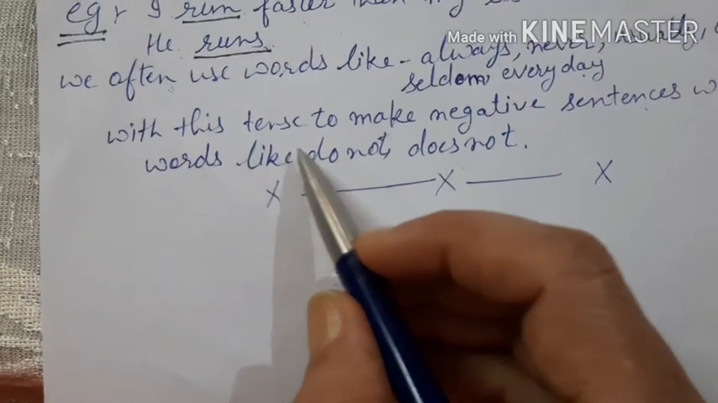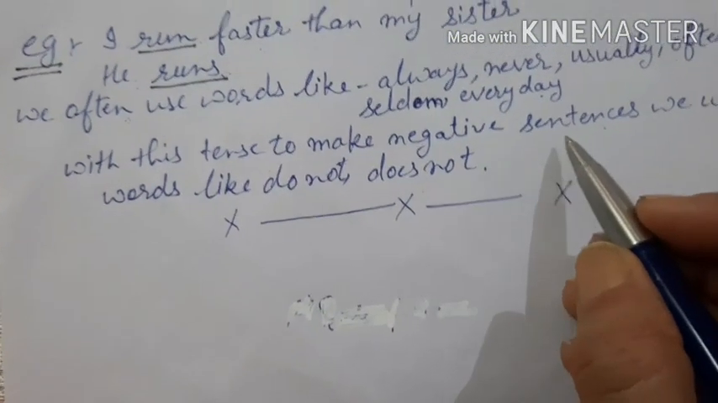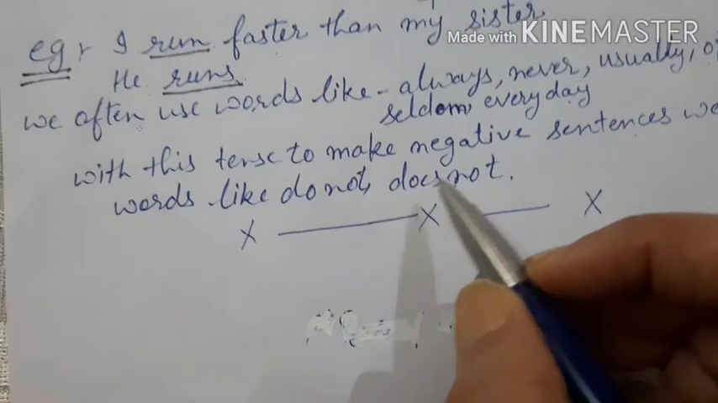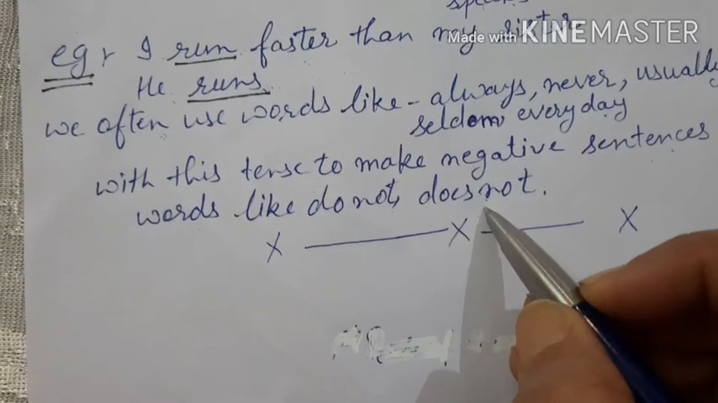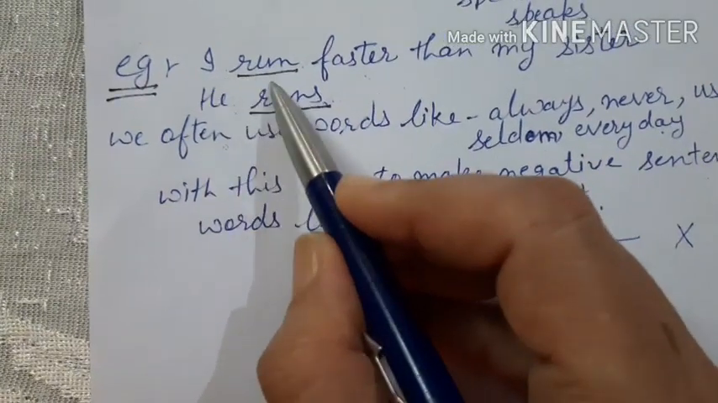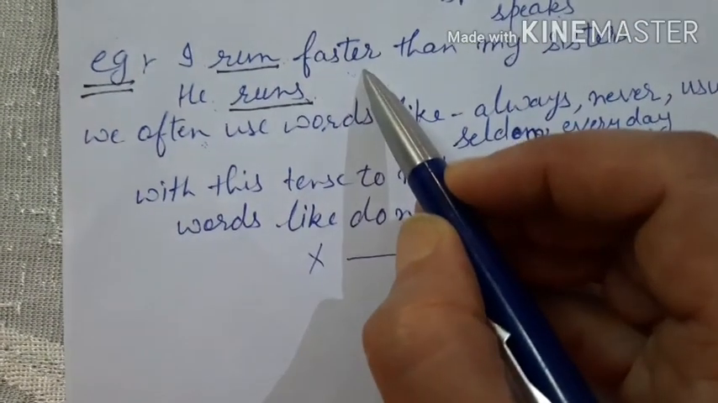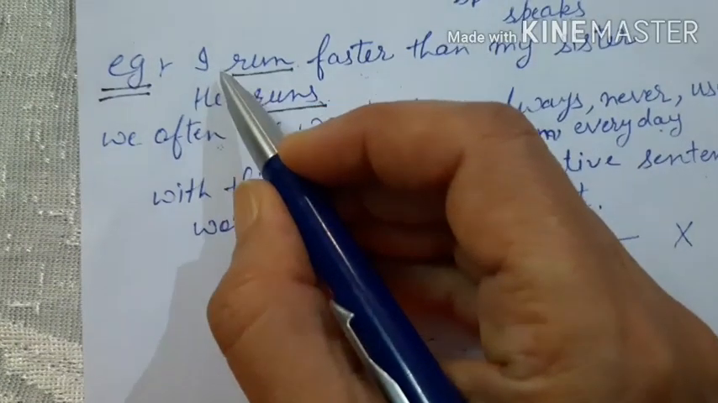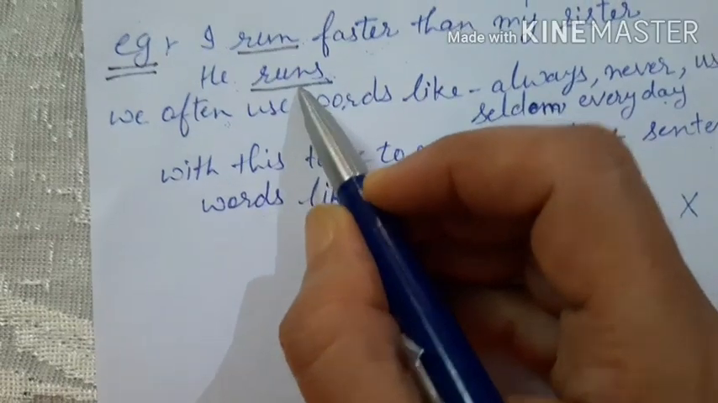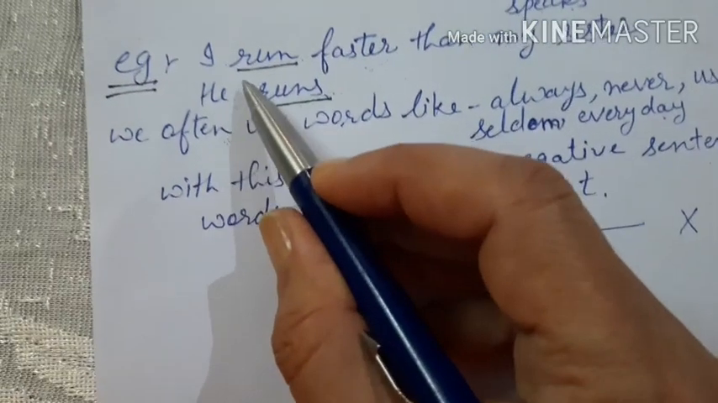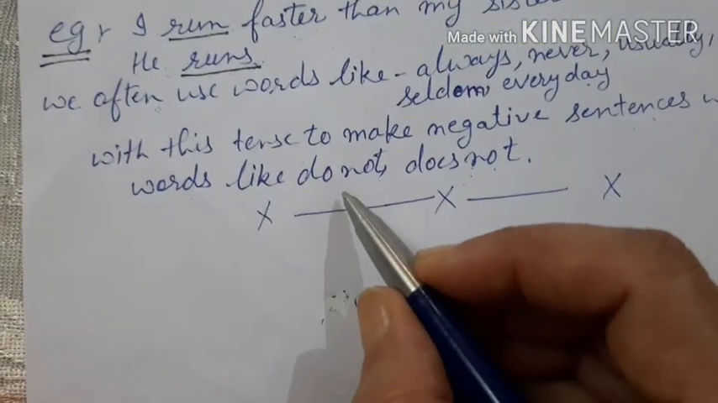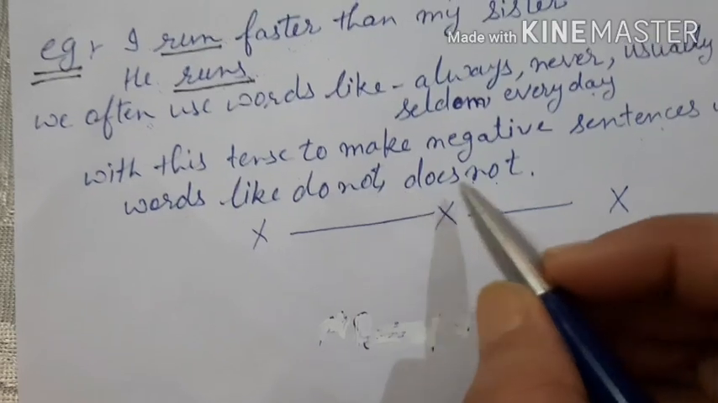Next, with this tense, in order to make negative sentences, we use the words do not, does not. Now, where to use do not and where to use does not? For example, I run faster. I have to change this into negative. I am going to write I do not run faster. If I have to change this sentence into negative, he runs, he does not run. So that is the rule. The words to make them negative are do not, does not.